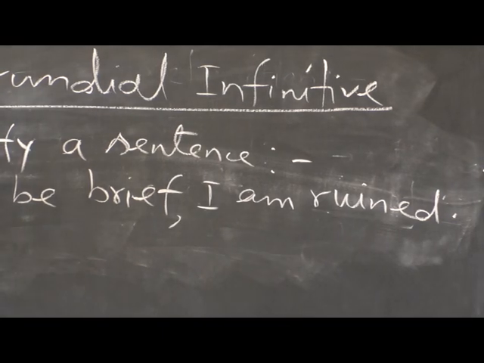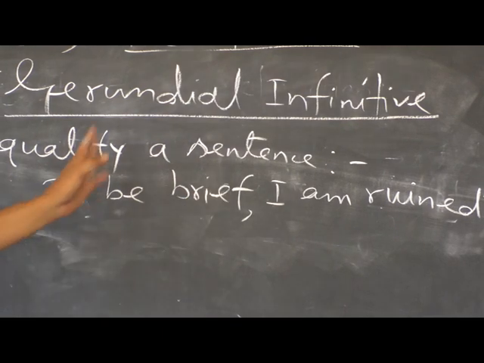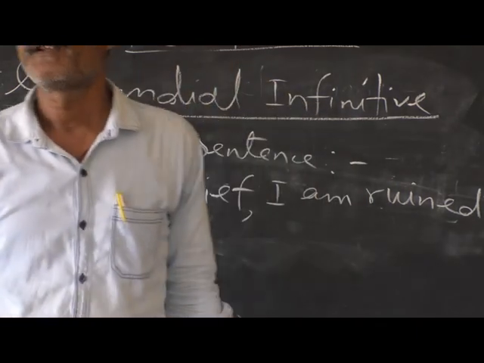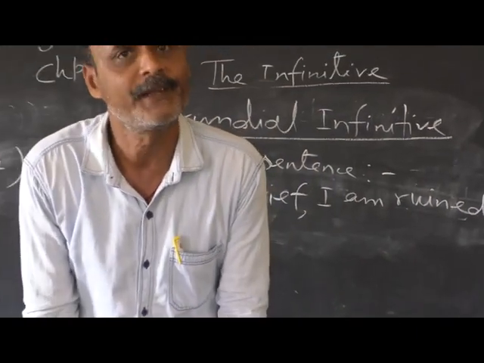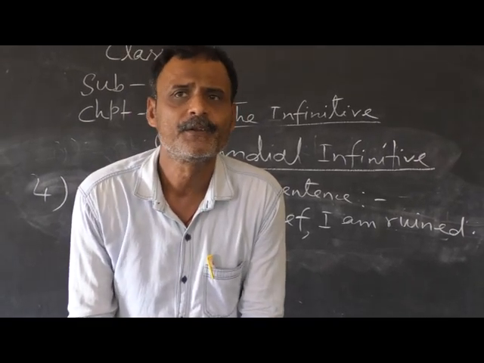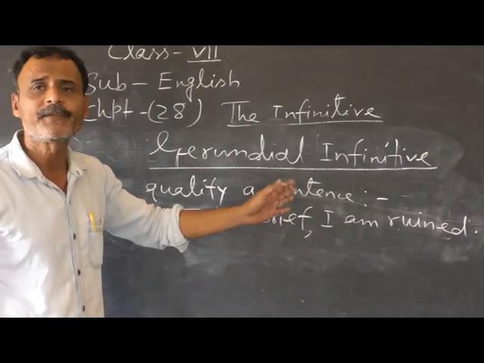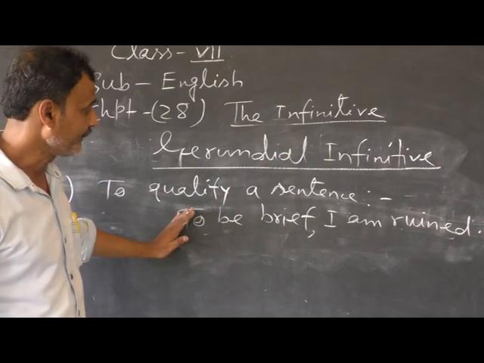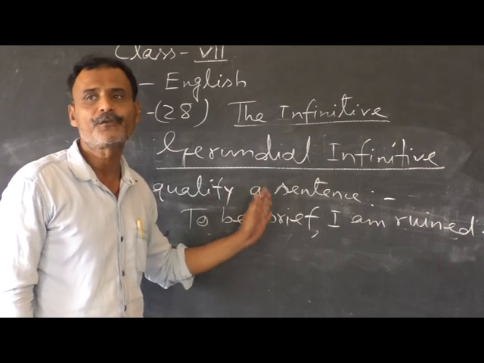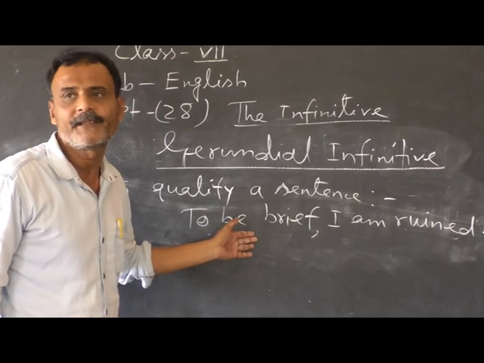The infinitive to be brief qualifies the whole sentence. This is how we can make so many sentences. He was petrified, so to say. I was puzzled, I was bewildered, so to say. This type of infinitive qualifies the whole sentence, and this use of an infinitive is known as the absolute use of the infinitive, or you can say the infinitive is used parenthetically.